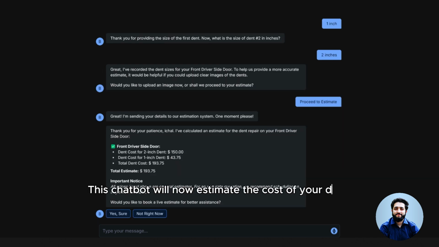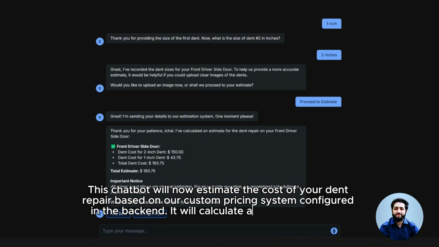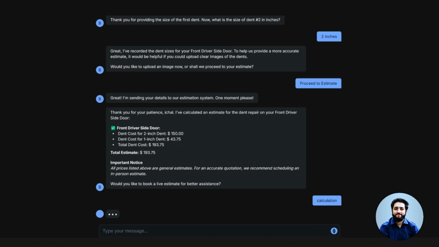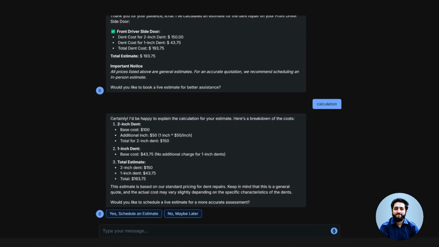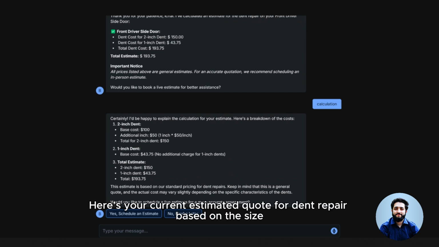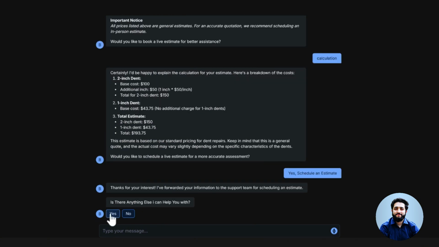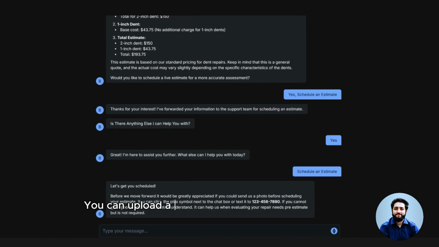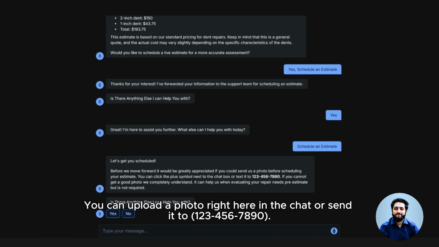This chatbot will now estimate the cost of your dent repair based on our custom pricing system configured in the backend. It will calculate a final estimate that includes all applicable repair costs. Here's your current estimated quote for dent repair based on the size. You can upload a photo right here in the chat or send it to number.